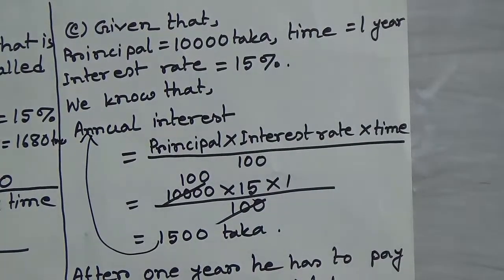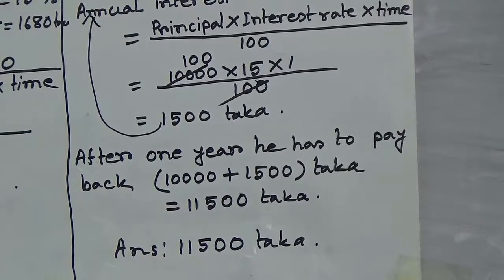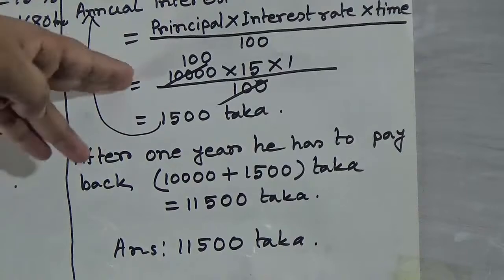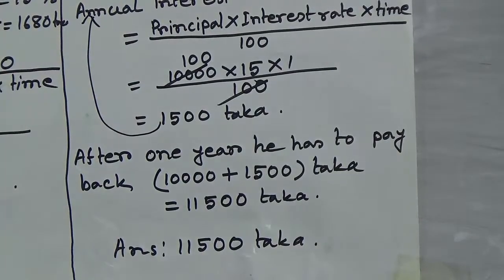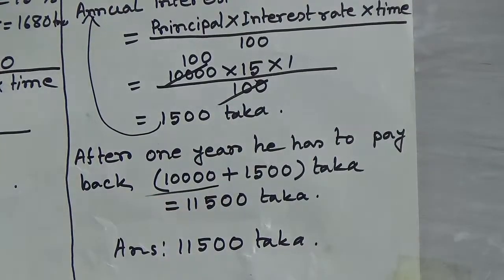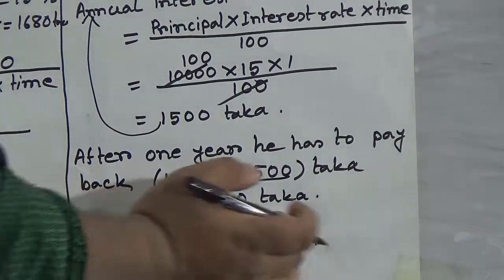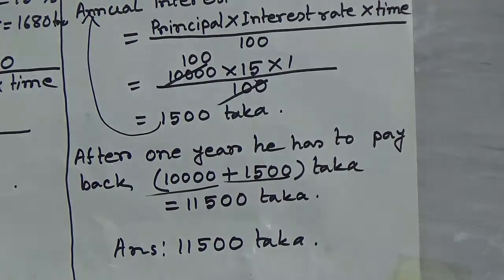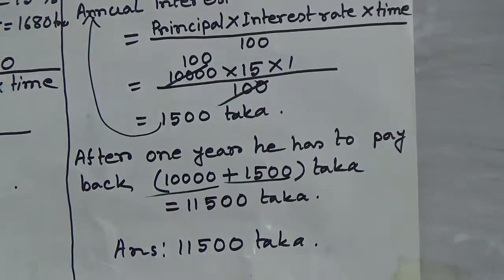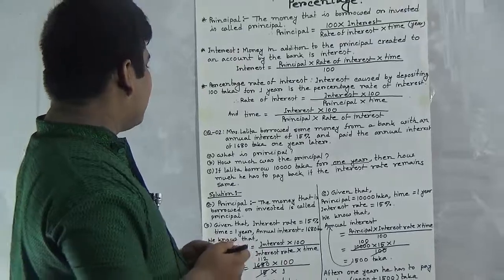After 1 year he has to pay back to the bank the principal with this annual interest. That's why after 1 year he has to pay back principal 10,000 taka and annual interest 1500 taka. We add these two numbers and we get 11,500 taka. So after 1 year he has to pay back 11,500 taka.